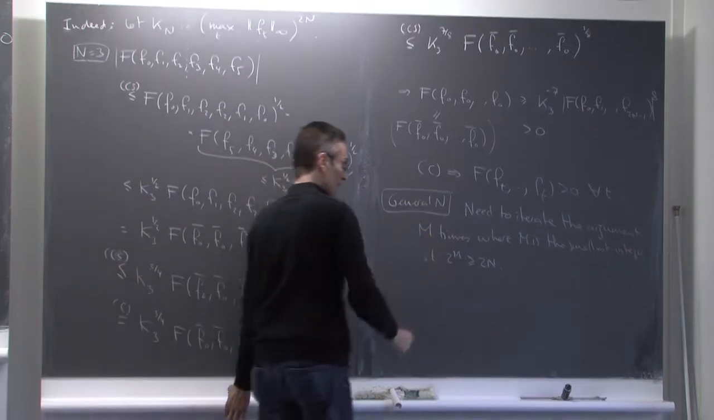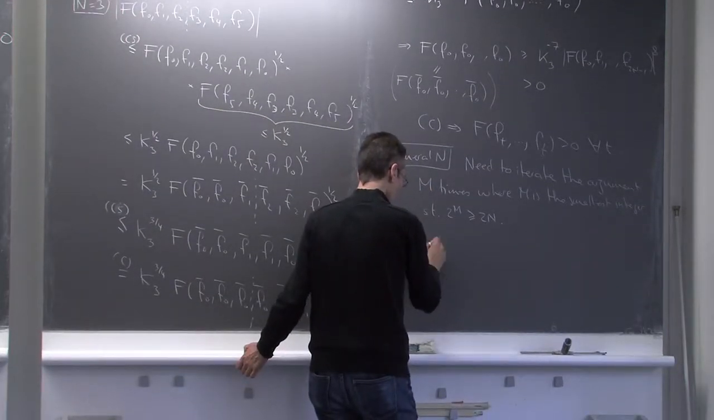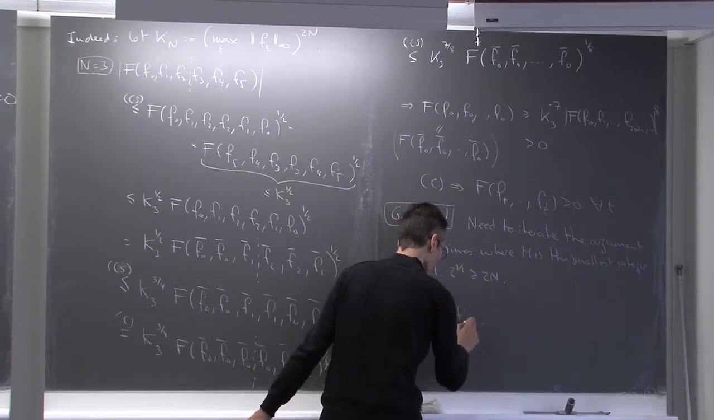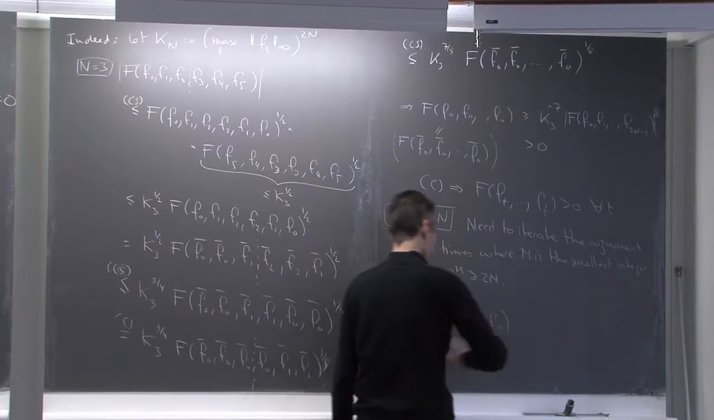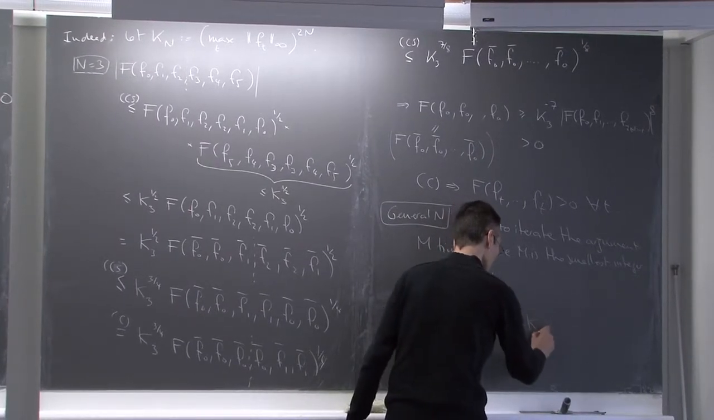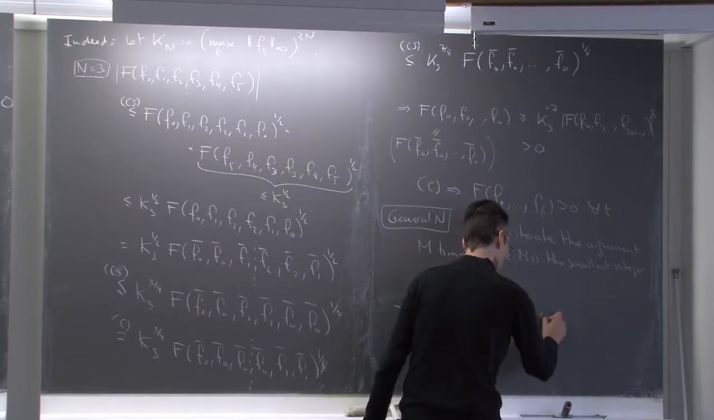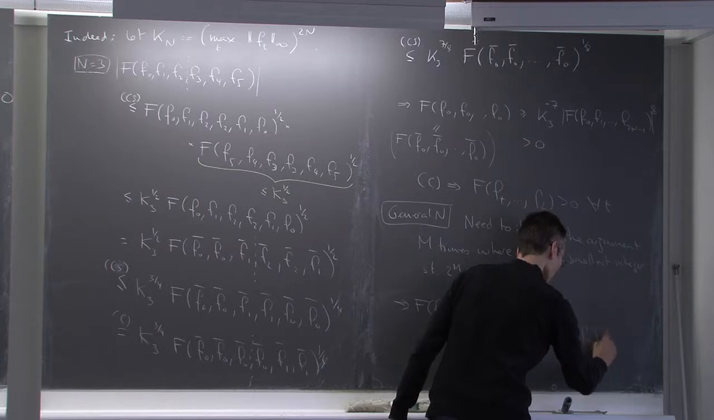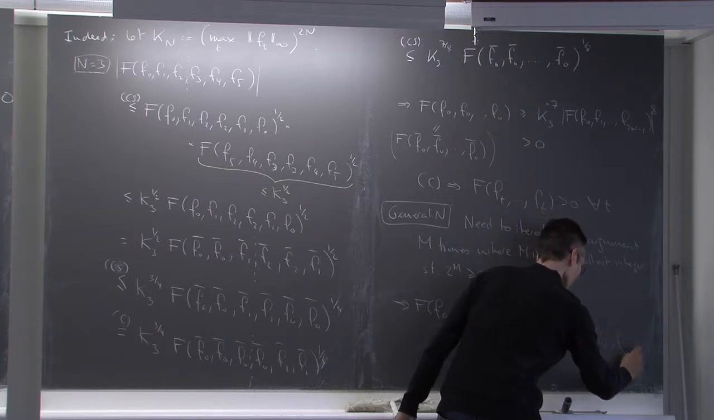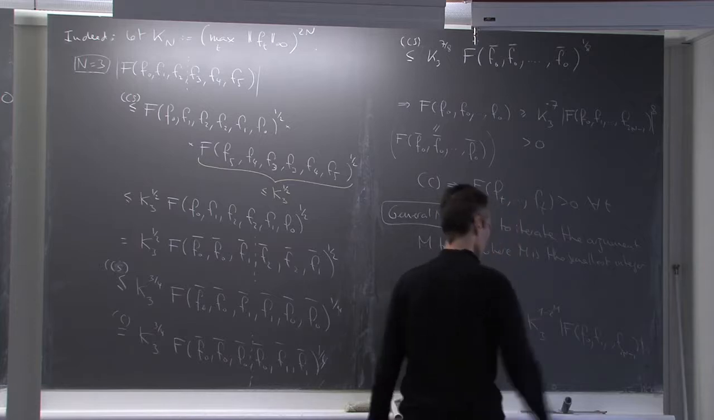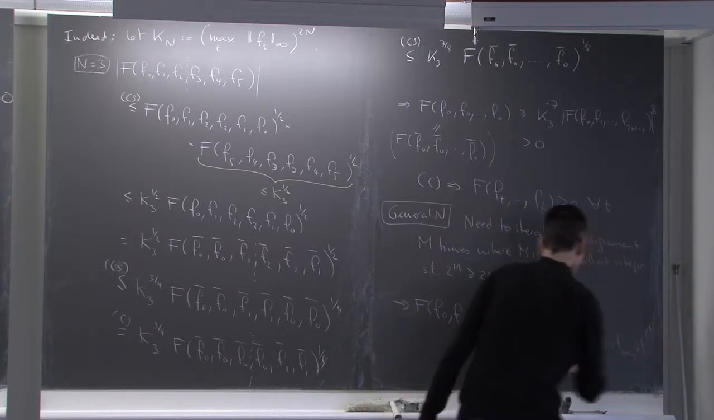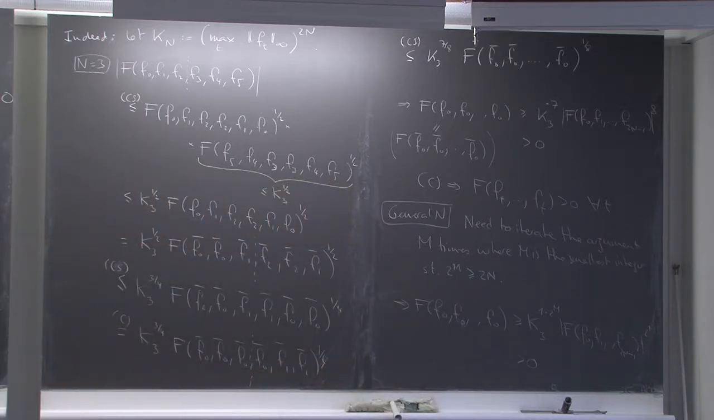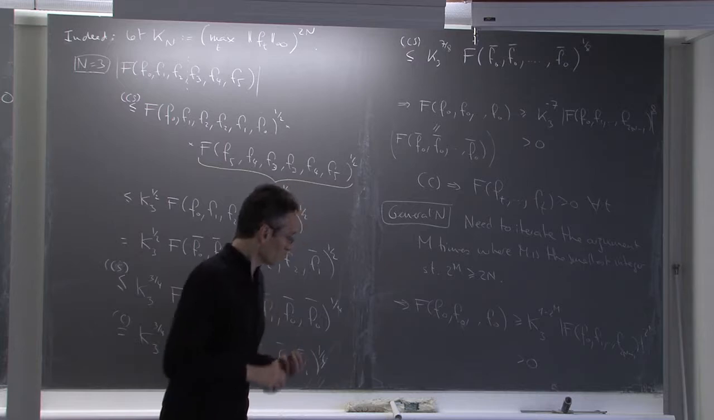So you do exactly the same thing, you apply it m times, so this will imply that f of f naught, f naught, f naught is larger than k3 to the power 1 minus 2 to the m times f of f0, f1, f2n minus 1 to the power 2 to the m. And this is strictly positive, exactly by the same argument as we have just done. Okay, so this claim is true.